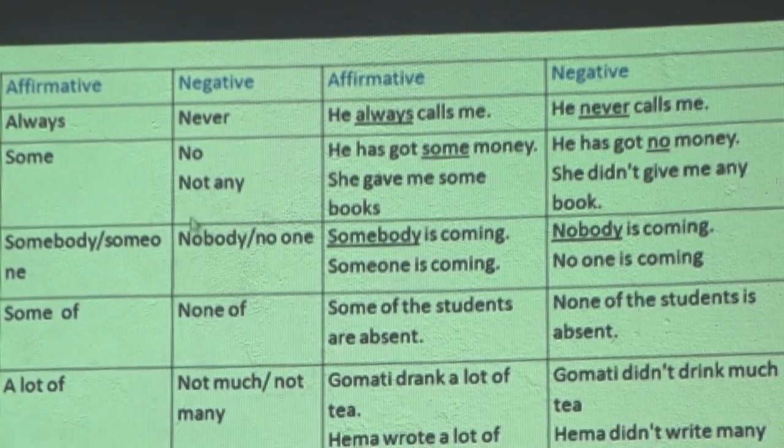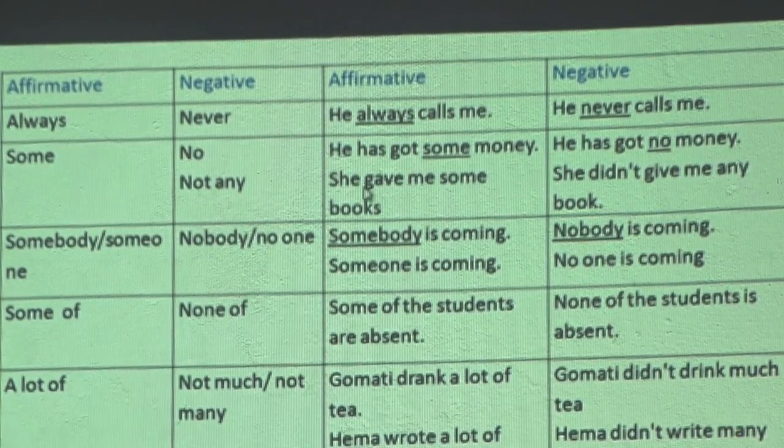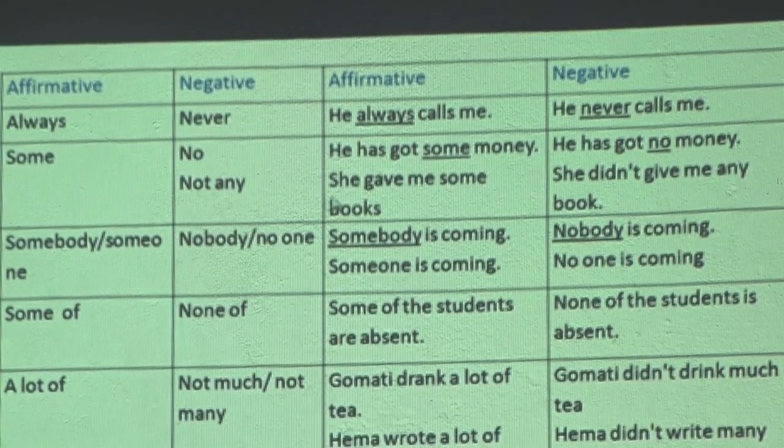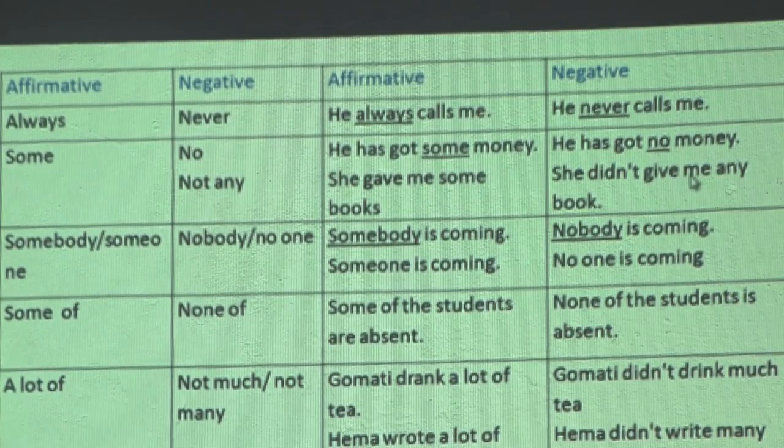Not any also. She gave me some books. If you are using not any, you have to change this verb. She did not, plus immediately you have to change the verb into first form. Remember this. She didn't give me any book.